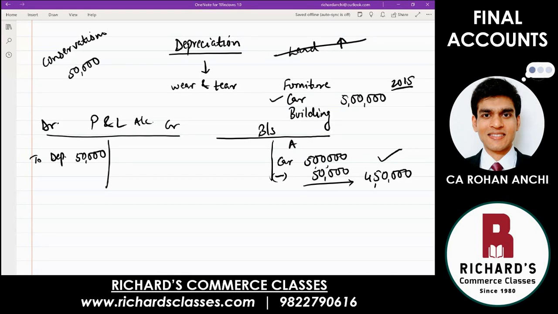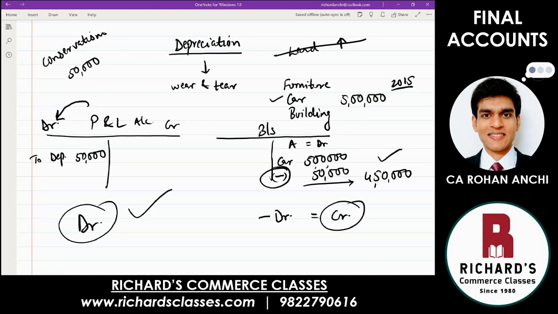And again, we will check, have we done both debit and credit? Only then will your accounts match. If you don't do both effects, your accounts are never going to match. So when I say, have we done 2 effects? You have to look for 2 effects, debit and credit. So writing on the profit and loss account debit side, that was one effect, the debit effect. What about the credit effect? Is that also done? Yes. Look, the asset side is your debit side. But from the debit side, you have minused, which means you have written minus debit. Minus debit is nothing but credit. So you have done one effect debit and one effect credit. That means you have done the adjustment correctly.